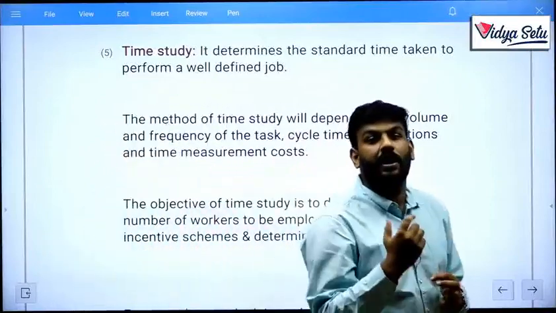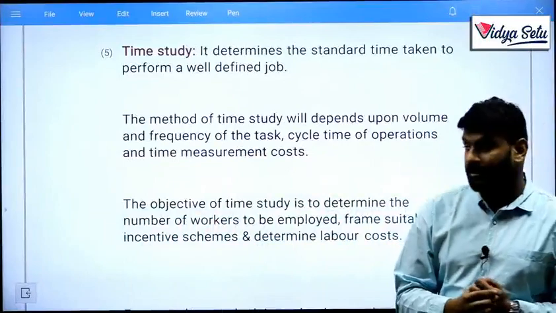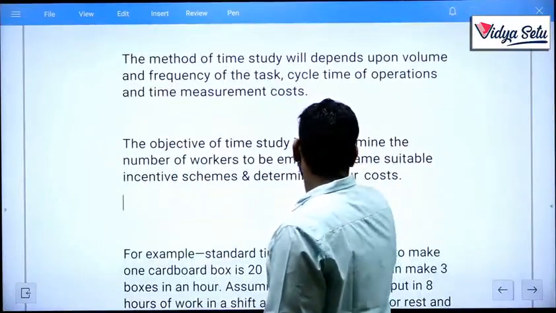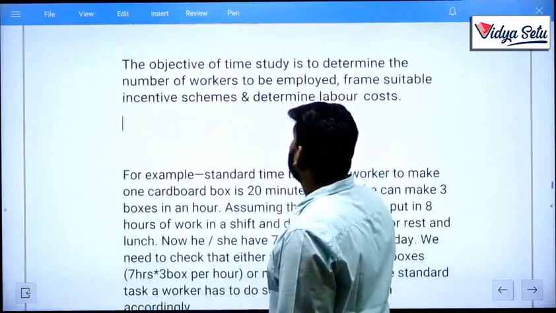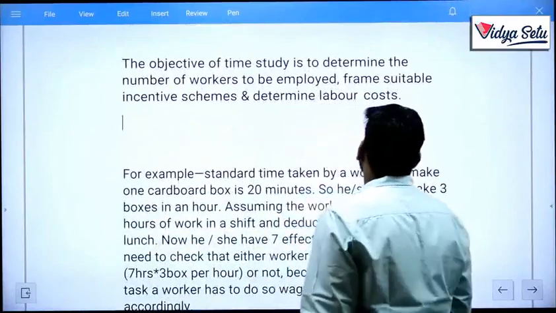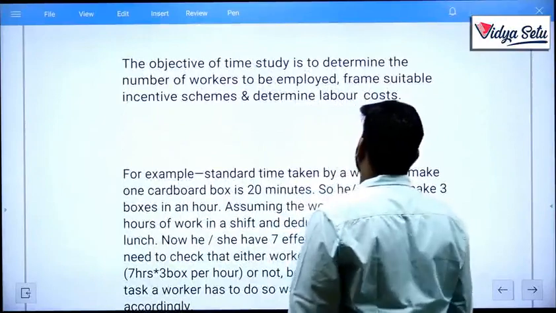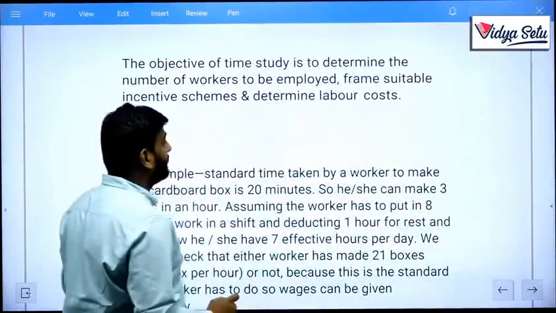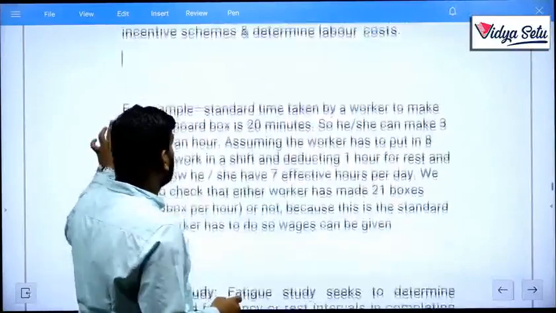This is the basic kind of difference found by Mr. Taylor. The method of time study will depend upon the volume and frequency. The objective of time study is to determine the number of workers to be employed, frame suitable incentive schemes, and determine labor costs. You need to decide what the labor cost is.